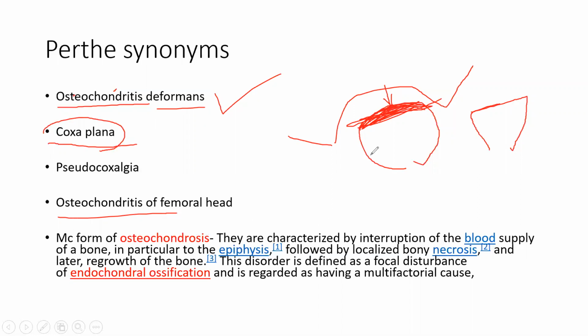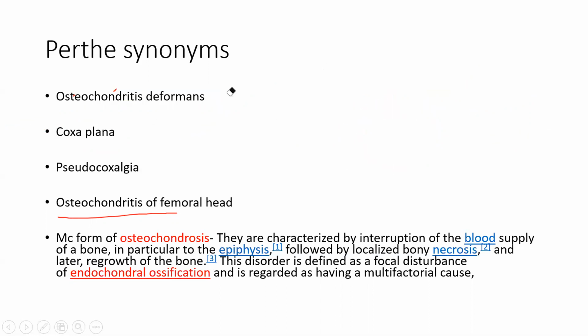Osteochondritis is nothing but, sorry, it's not osteochondritis, it is osteochondrosis. I don't know why today the writing is somewhat slow. What do you mean by osteochondrosis? Osteochondrosis means AVN of the epiphysis, a problem of localized bone necrosis in the epiphysis. When this osteochondrosis happens in the femoral head, it is known as Perthes. So what is Perthes?